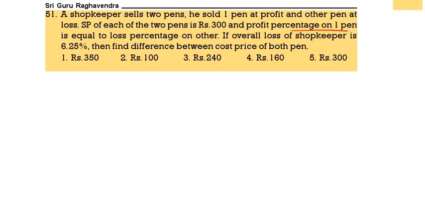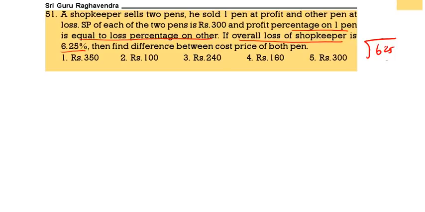See the next one. A shopkeeper sells 2 pens. He sold 1 pen at a profit, other pen at a loss. The SP of the 2 pens is 300 each, and the profit percentage on 1 pen is equal to the loss percentage on the other, if the overall loss is 6.25%. So overall loss is 6.25 means what we have to take?